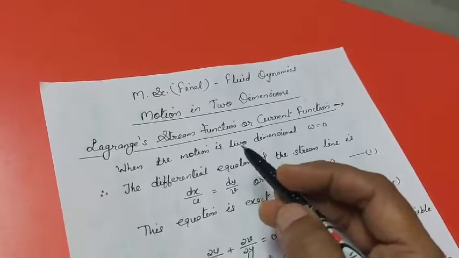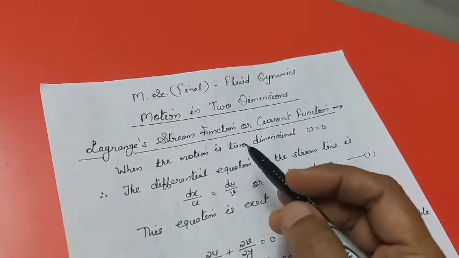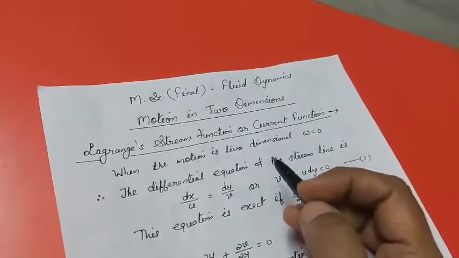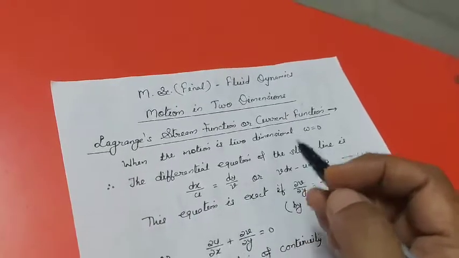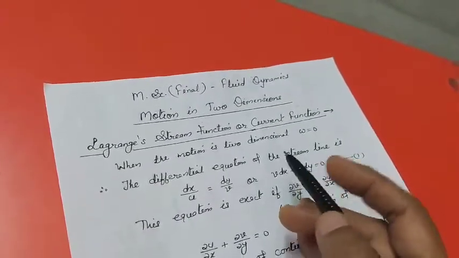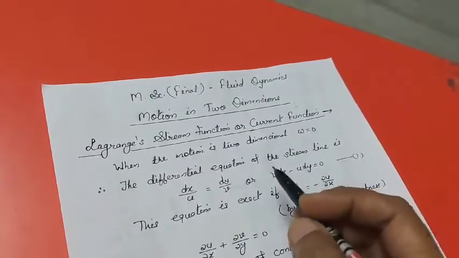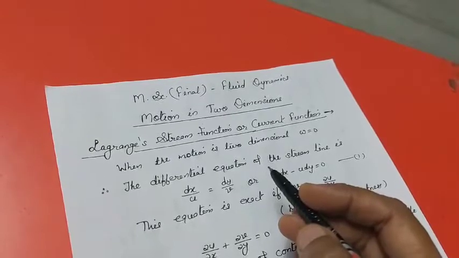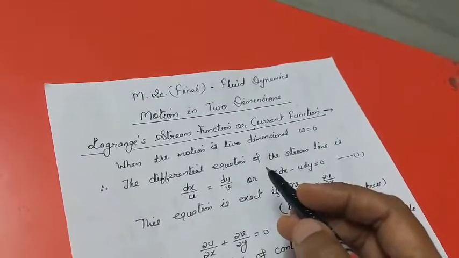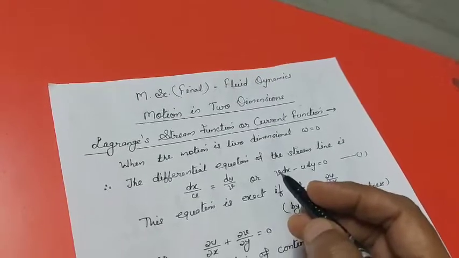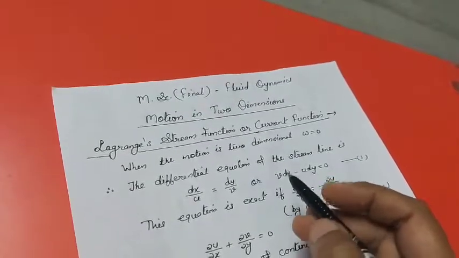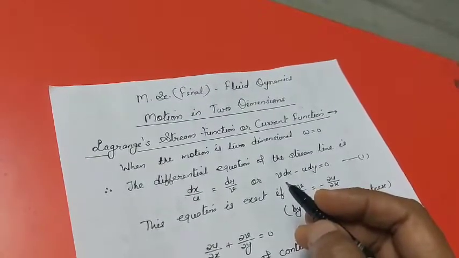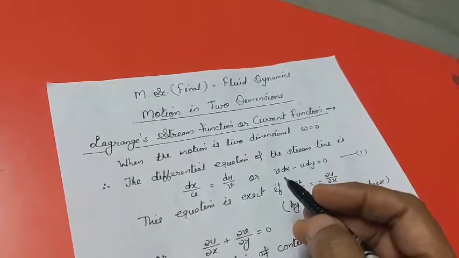Two-dimensional motion means when the motion of a liquid is the same in all planes parallel to a fixed plane, then motion is said to be two-dimensional. Taking the fixed plane as the plane z equal to 0, the velocity q at any point on a parallel plane z equal to constant is a function of x and y and t only, and it has components u, v, w such that component w perpendicular to the plane is 0.